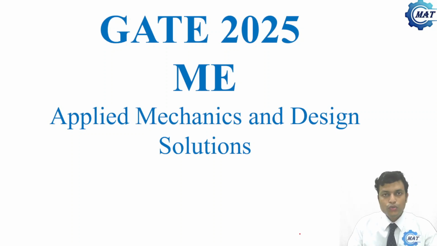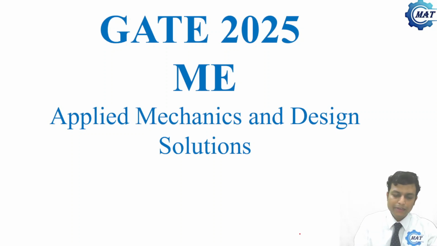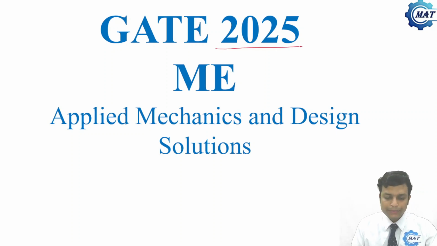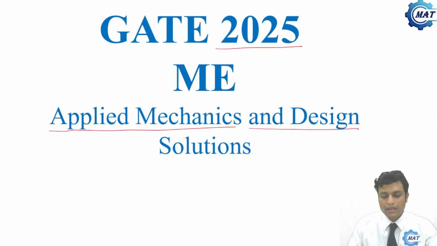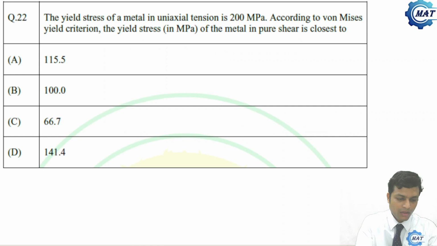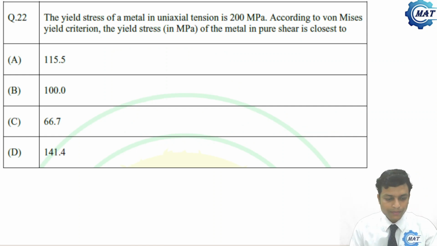Welcome to all. Today we are going to solve GATE Mechanical 2025 papers and the problems which are associated with applied mechanics and design. That is engineering mechanics, mechanics of materials, theory of machines, vibration and design of machine elements. So let us start. This is the first problem.